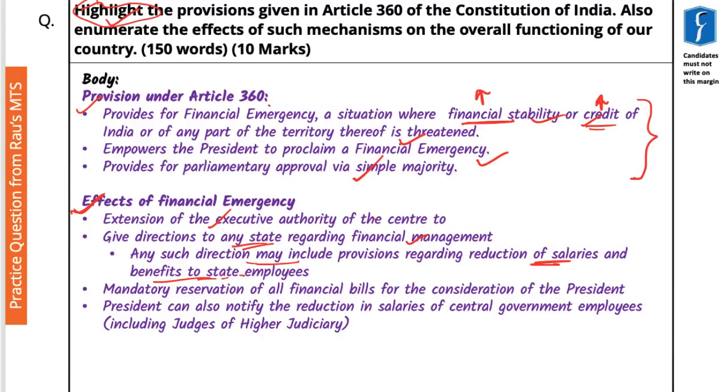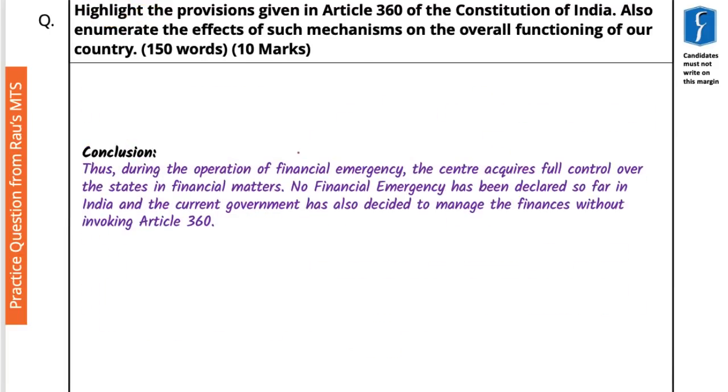Now, as soon as the financial emergency provisions kick in, the center can direct the governor to mandatorily reserve the financial bills of the states for consideration of the President, and at the same time the President can also notify the reduction in the salaries of central government employees, including judges of the higher judiciary, which means both judges of High Court as well as judges of Supreme Court. So this is the body part. And finally, moving on to the conclusion.